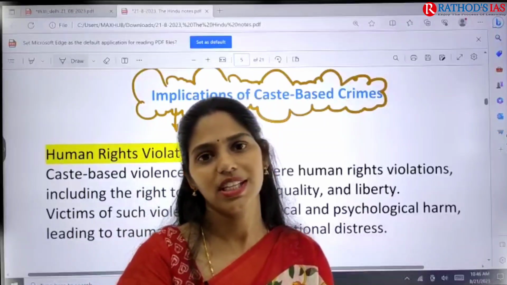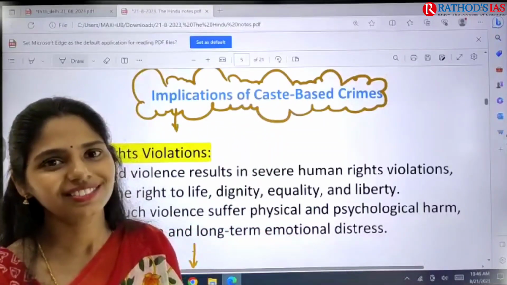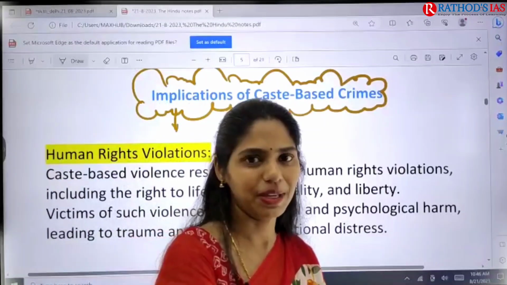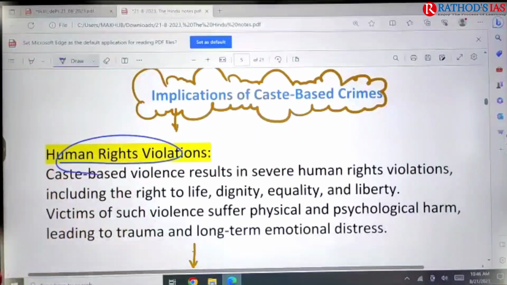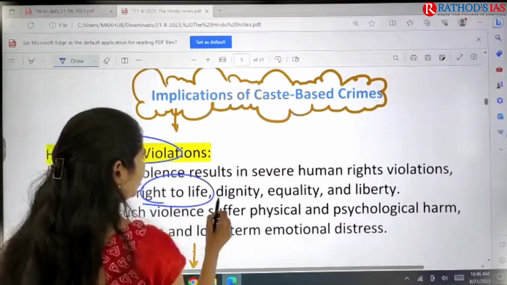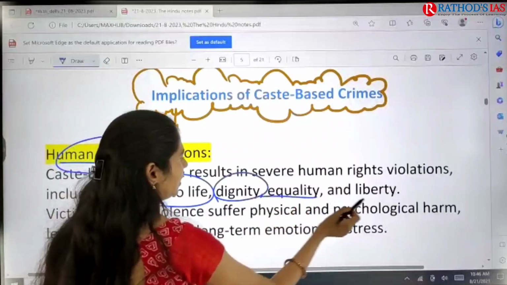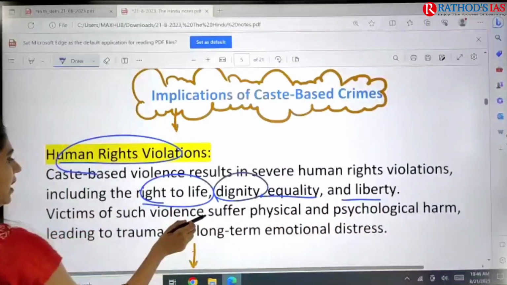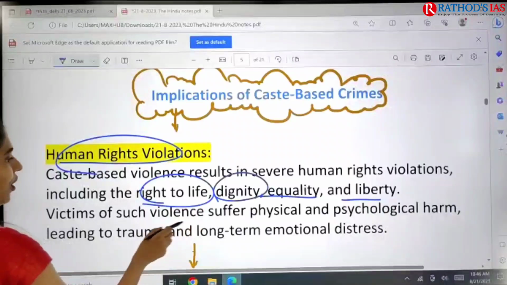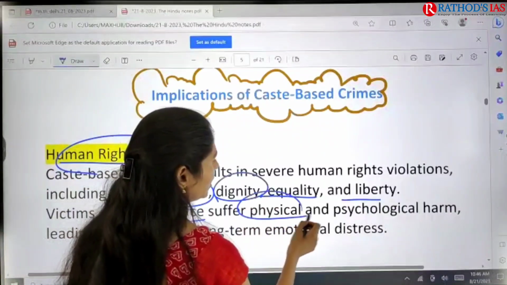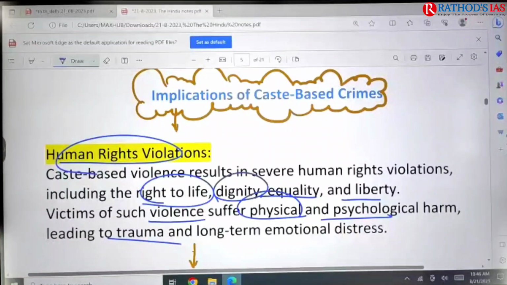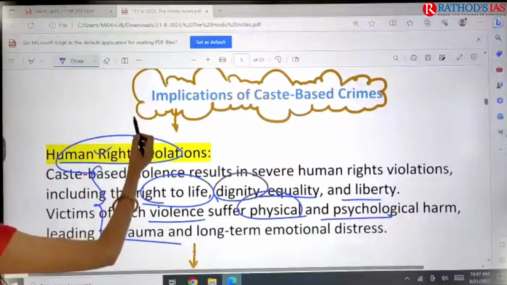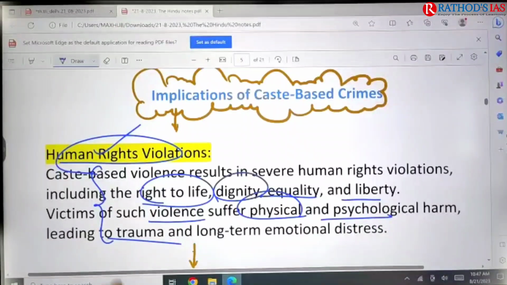The first and foremost thing is that we are violating the human rights of the people: the right to life with dignity, equality and liberty. People face physical violence, psychological harm and trauma. Because of all these things, human rights violation is happening.